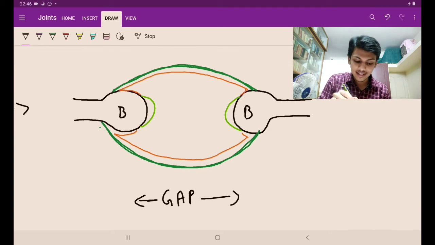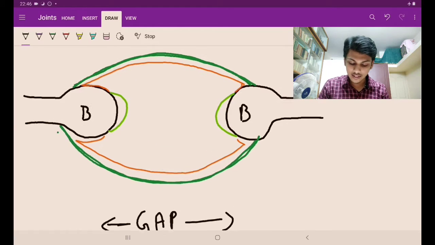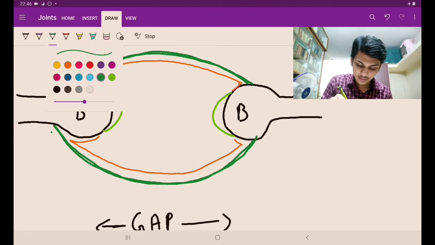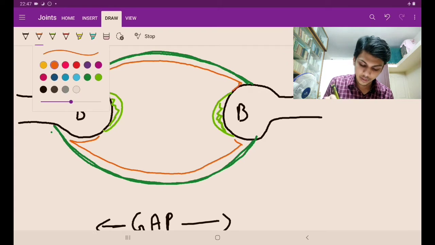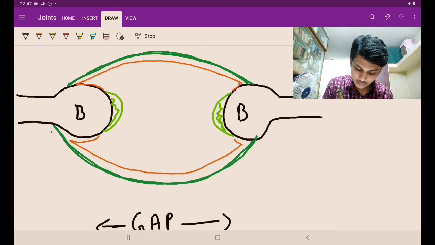Okay. Now, guys, see here. This one in the light green is articular cartilage. These ones, articular cartilage, are also there. So what is this golden color membrane? Golden color membrane is the synovial membrane.